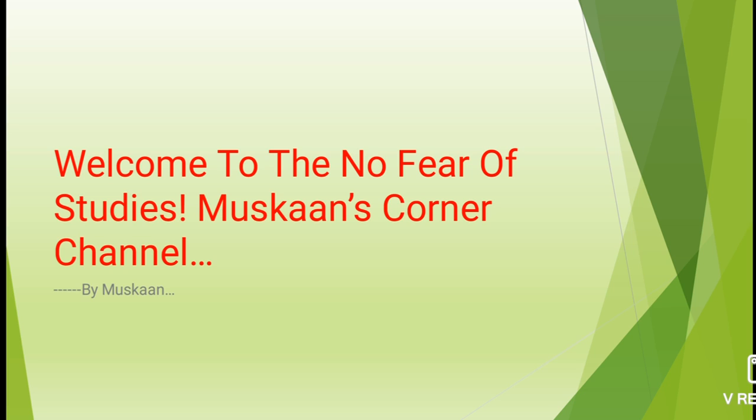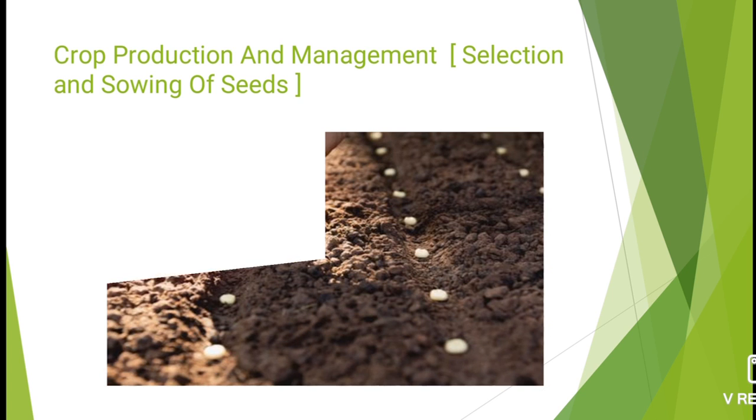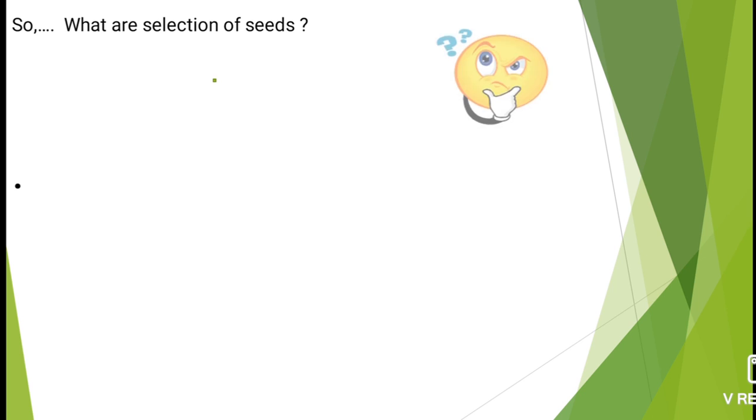Today I would like to explain Class 8 Science Lesson 1, Crop Production and Management. In this lesson, I would like to explain the topic called selection and sowing of seeds. I have pasted a picture here so you can understand. Before knowing this topic, you can understand by observing this picture. So, what is the selection of seeds?